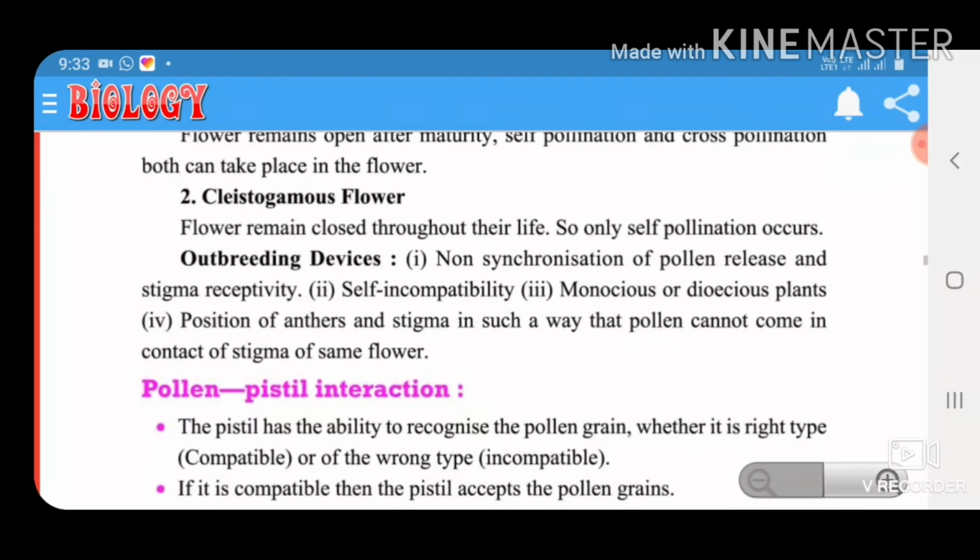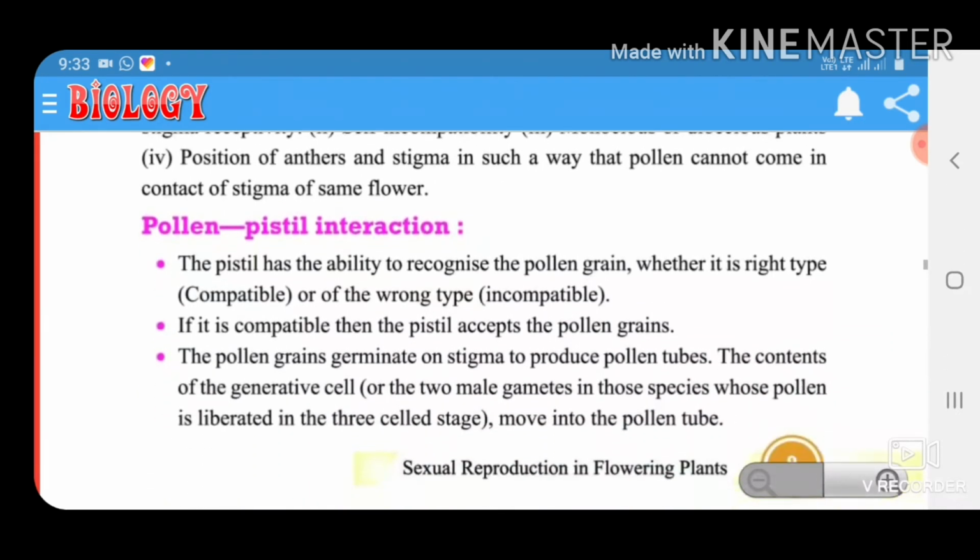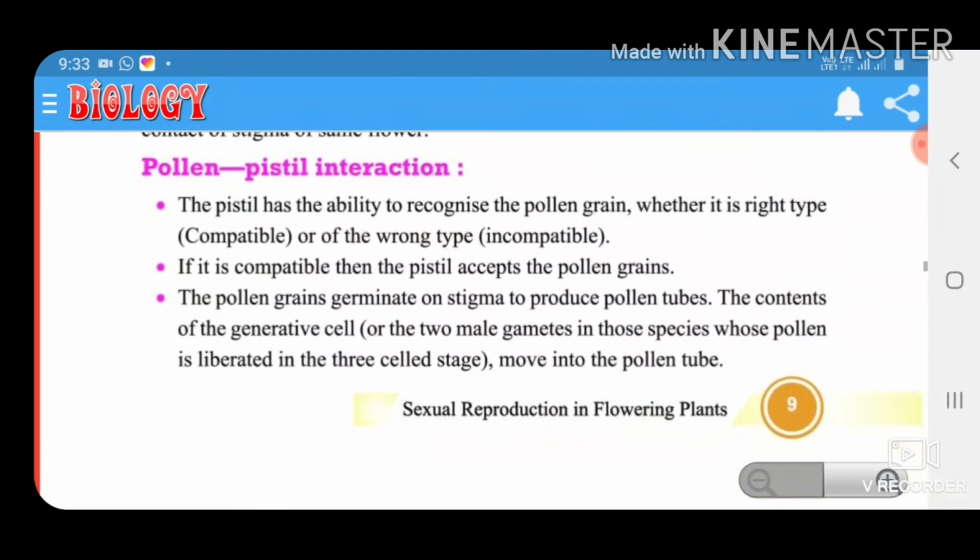Outbreeding devices: non-synchronization of pollen release and stigma receptivity, self-incompatibility, monoecious or dioecious plants. And the fourth one is the position of anther and stigma in such a way that pollen cannot come in contact with the stigma of the same flower.